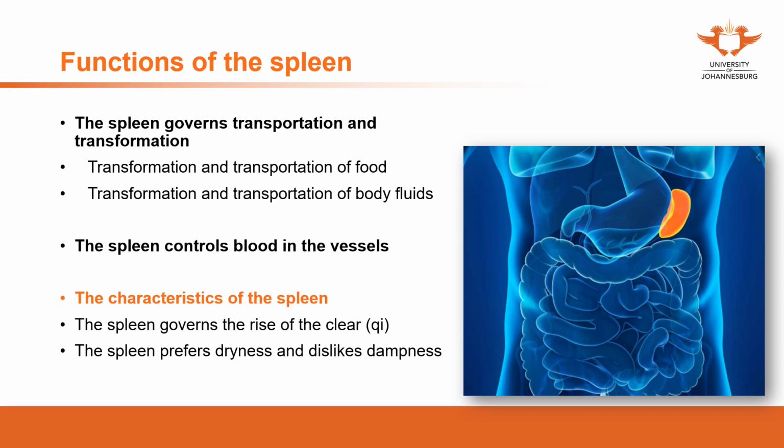The transformation and transportation of body fluids is quite similar. The only difference is that now we talk about the water rather than the food. So the spleen also absorbs the water and transforms it into qi, and then this water qi is transported to the lung.